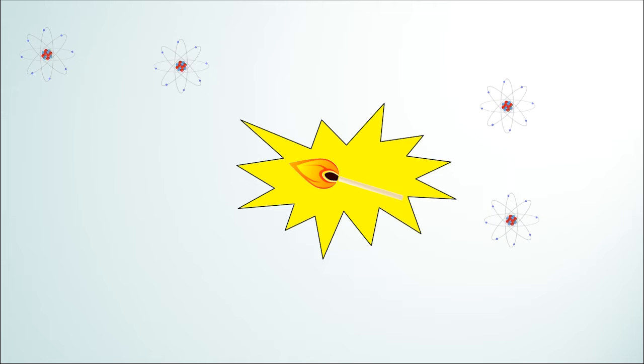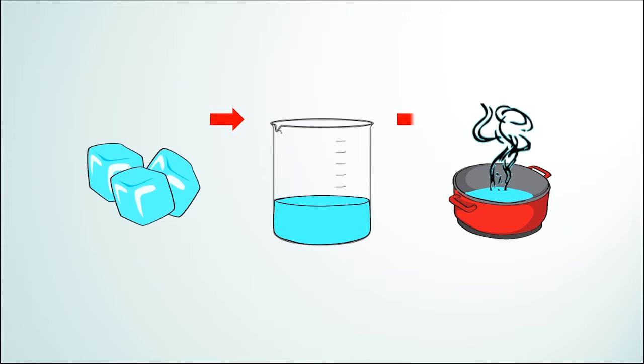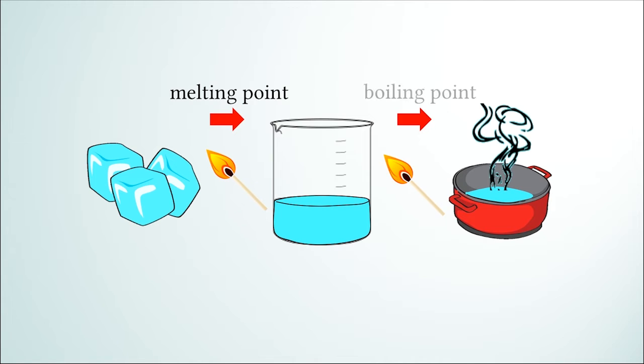So that is why, for example, to change a substance from solid to liquid to gas, the temperature has to increase to make the atoms or molecules of that substance move faster and farther apart from each other. The temperature at which a substance changes from solid to liquid is called the melting point of that substance. And the temperature at which a substance changes from a liquid to a gas is called the boiling point.